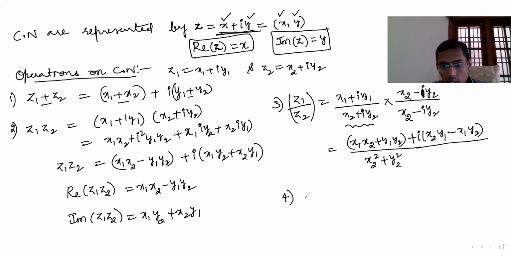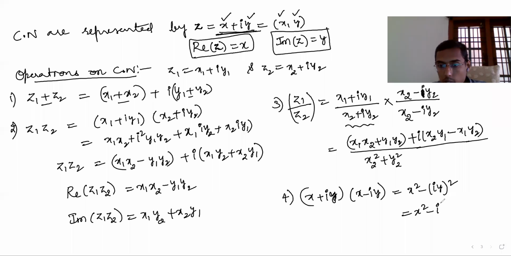Fourth point I am writing here. X plus iy, you see this very important point. X plus iy into x minus iy is x square minus i square y square, that is x square plus y square.